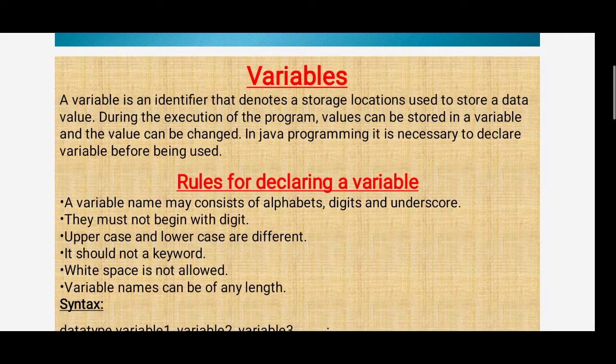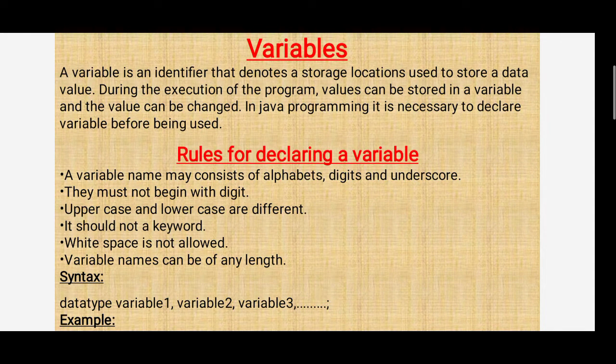Variables are identifiers that denote a storage location used to store a data value. During the execution of the program, a value can be stored and that can be changed. In a Java program, it is necessary to declare the variable before it is used.